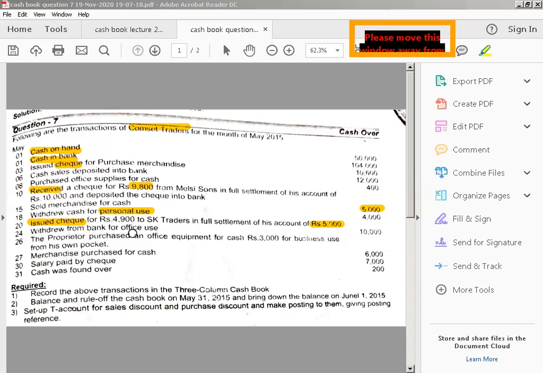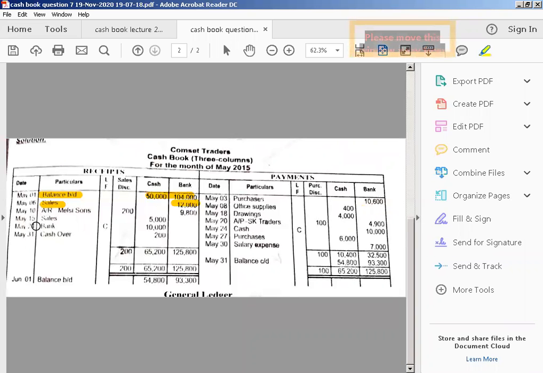So withdrew from bank for office use will be treated as your contra entry. Now, how will we record this? It is your contra, and you have to record it on both sides. The bank amount should go in the cash column, and the cash amount should go in the bank column. Okay.